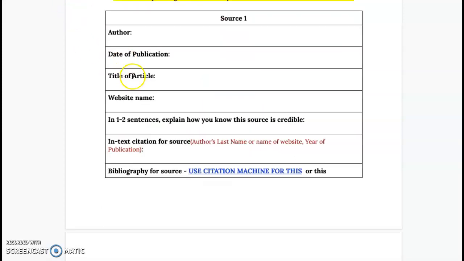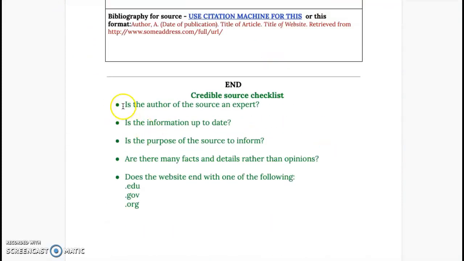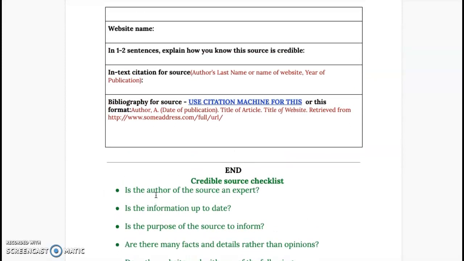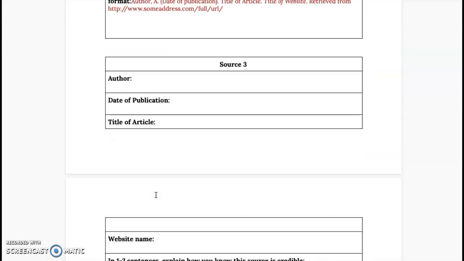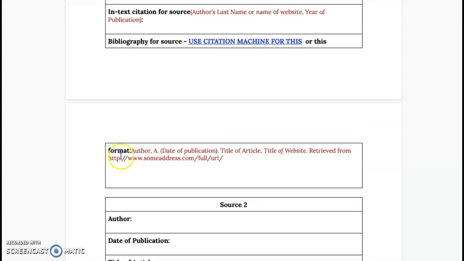All right, thank you very much. And you will notice one more thing, everyone, at the bottom. It does tell you what to look for in credible sources. So that resource might be helpful. And please turn it in when you're done today. Thank you.